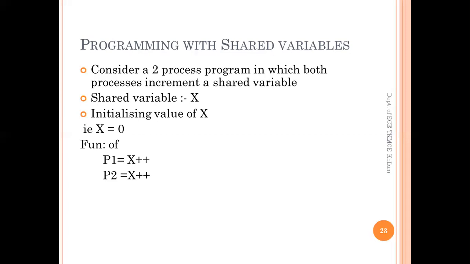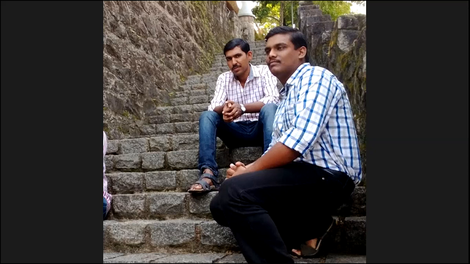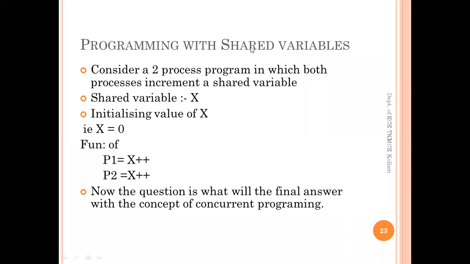But there is always a question: what will be the final answer with the concept of concurrent programming?